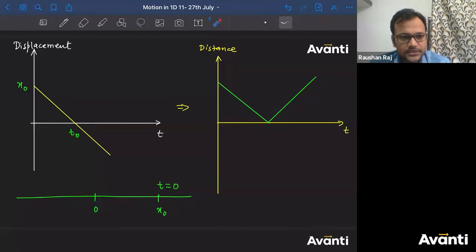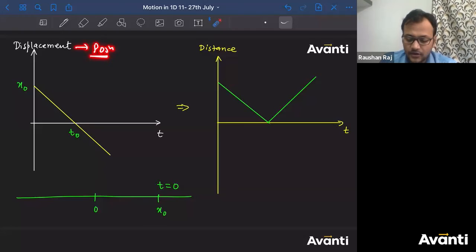The particle has come back to the same. If this is displacement, this is not position, believe me. थोड़ा सा ध्यान देना, this is not position. I'm talking about the displacement. So first of all, you don't know at which point the particle was there. So I am considering that from x is equal to 0, I'm talking about the position. First of all, you cannot determine what is the initial position and what is the final position, if that has not been mentioned in the graph or in the question. Got it, guys? Because this is displacement.